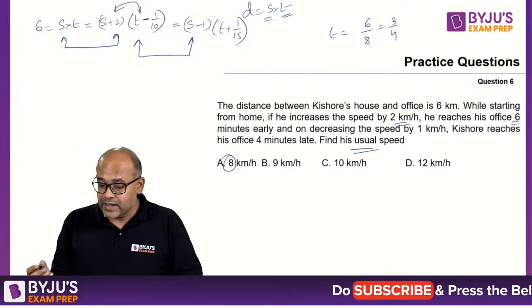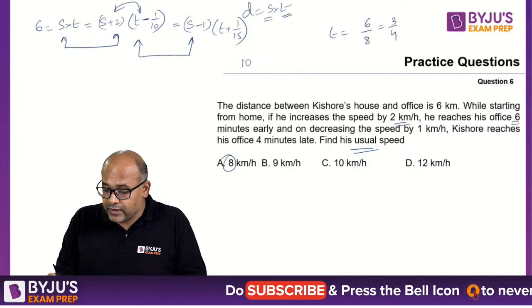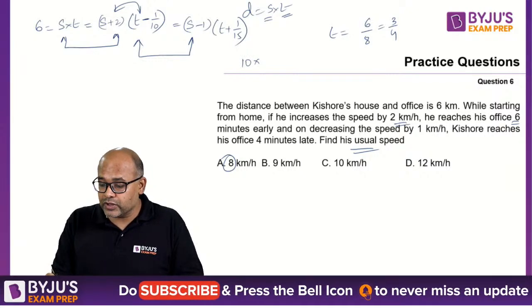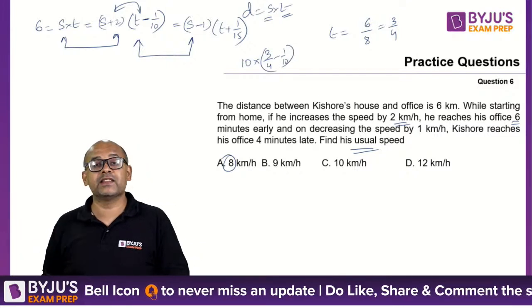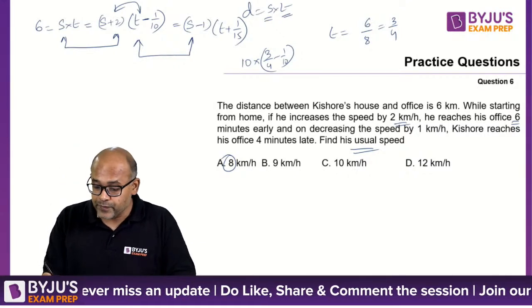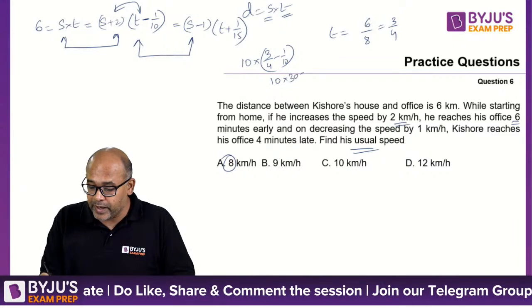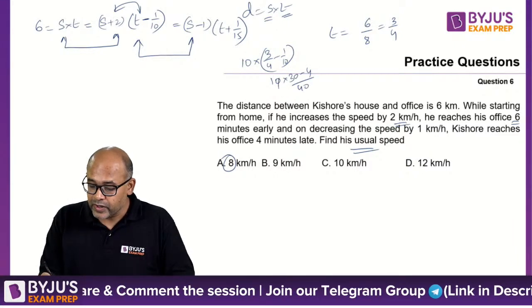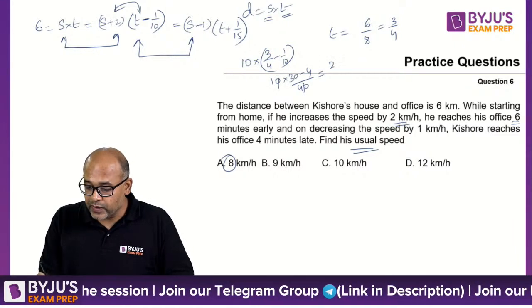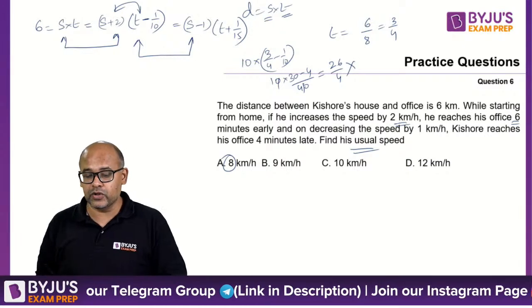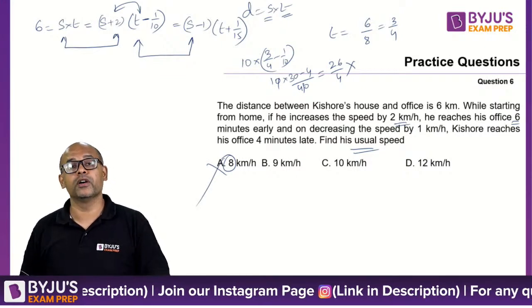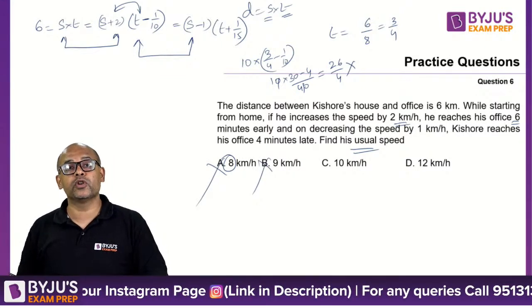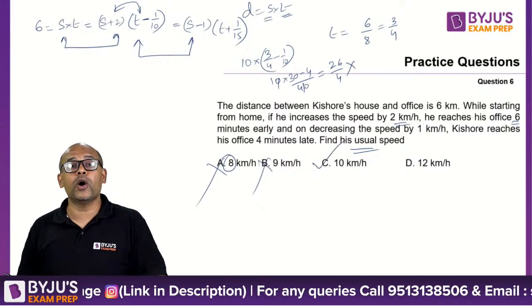So it means 8 plus 2, 10 into t minus 1 by 10. Time is 3 by 4, so 3 by 4 minus 1 by 10 should give you the answer as 6. Is this 6 or not? Verify. This is 10 into 30 minus 4 by 40, so this is 26 by 4. Clearly this is not 6. So option A is wrong. Similarly, you will see option B is also wrong. You will see only option C will be correct.